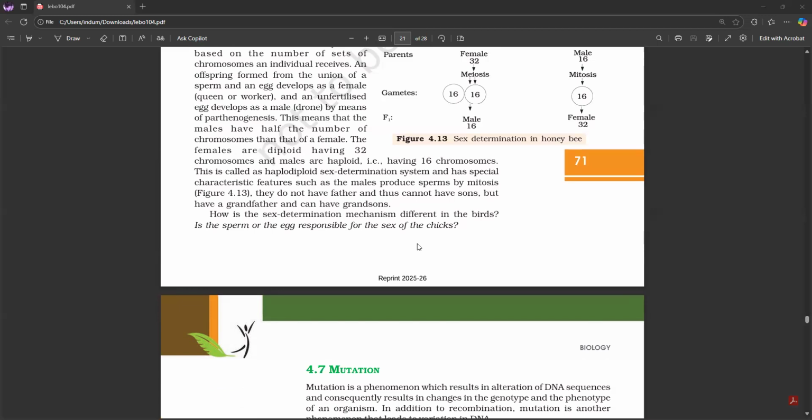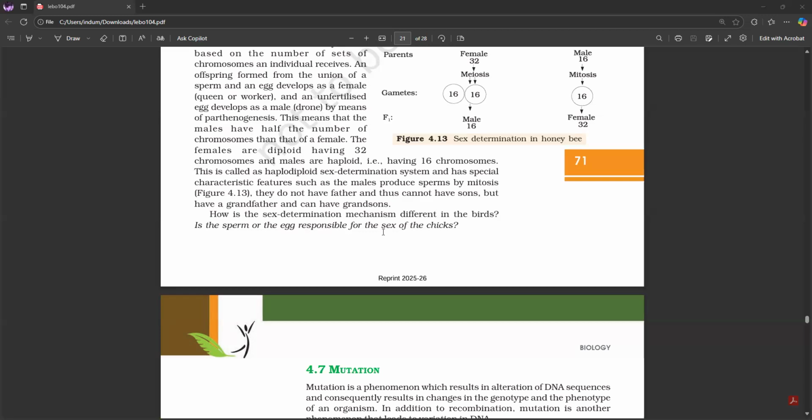This is called the haplodiploid sex determination system and has special characteristic features as the males produce sperms by mitosis. They do not have a father and thus cannot have sons, but have a grandfather and can have grandsons.